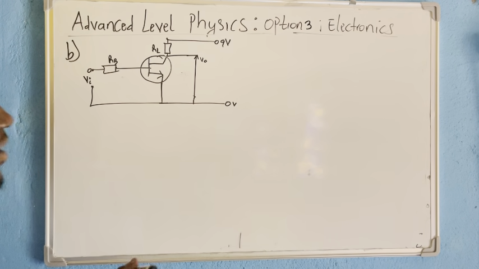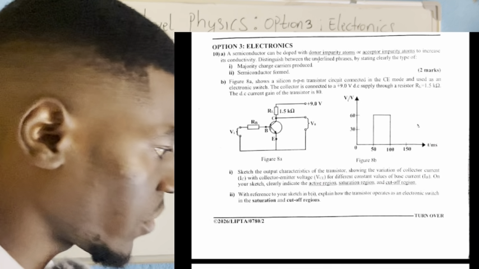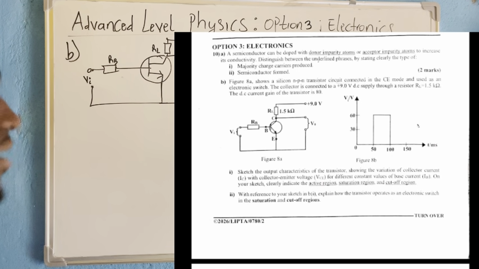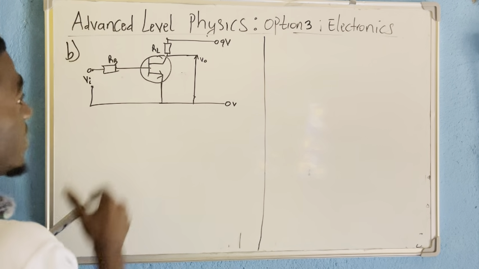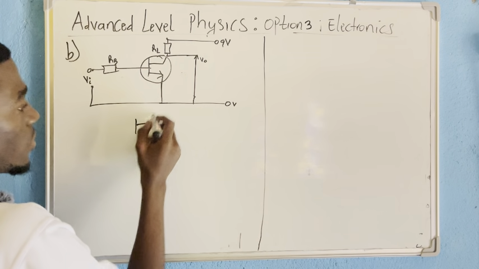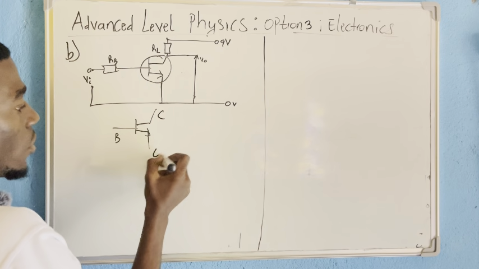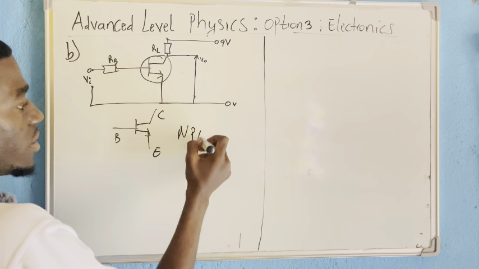So we are having this diagram. I think you first of all identify. So this is a diagram. This is a transistor. I think you know this is a transistor here. And you should know that this is the base, collector, emitter. So this is an NPN transistor.